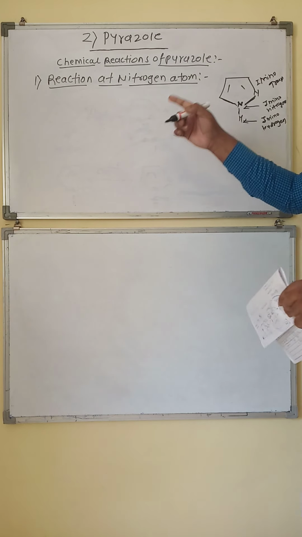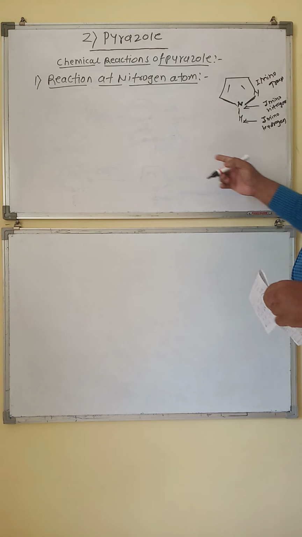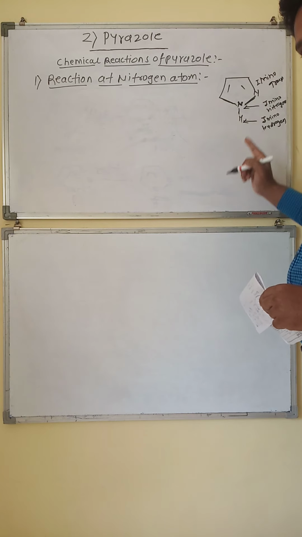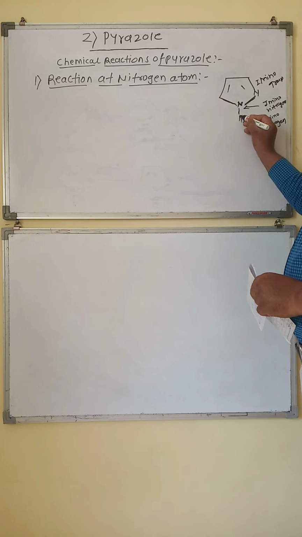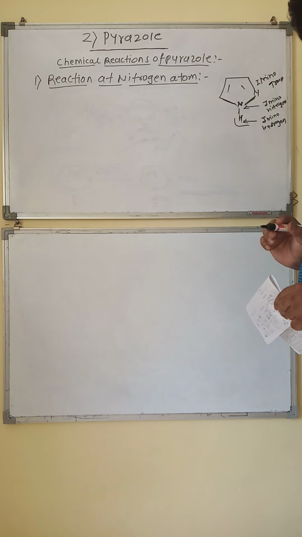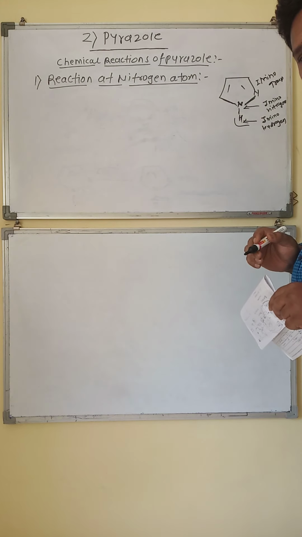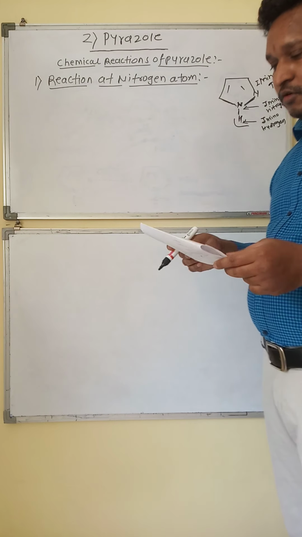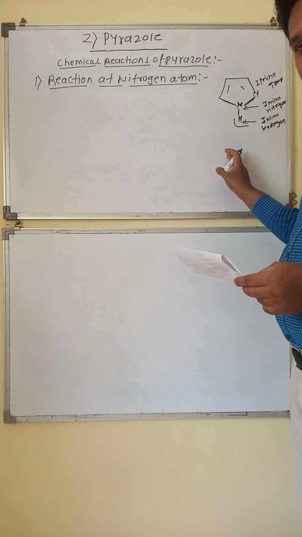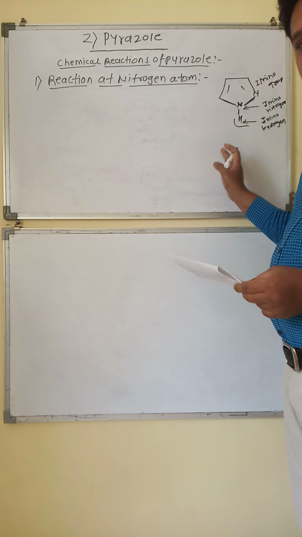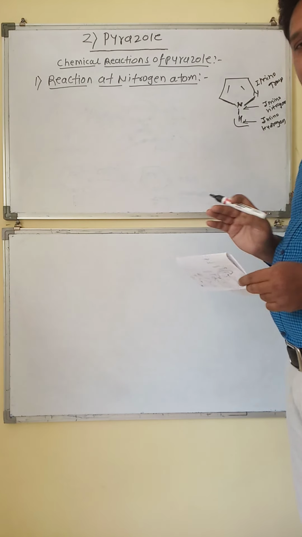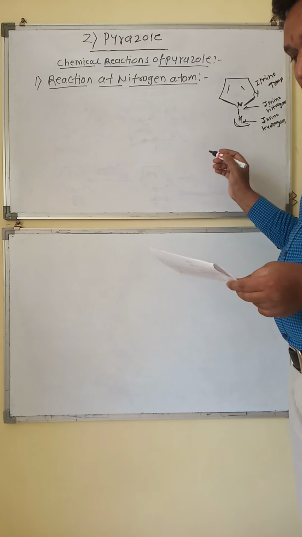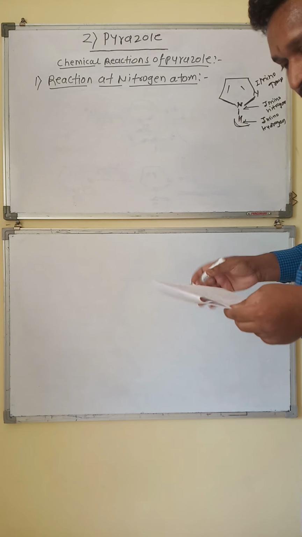Now reaction at the nitrogen atom means the imino group contains the nitrogen, and the reaction will take place on this nitrogen, so that the imino hydrogen will be replaced by any group. For example, the methyl group, which is called alkylation, or by particular acids, for example the mineral acids. Another, it will be replaced by the acyl groups. The hydrogen can be easily replaced by the acyl group, which is called acylation.